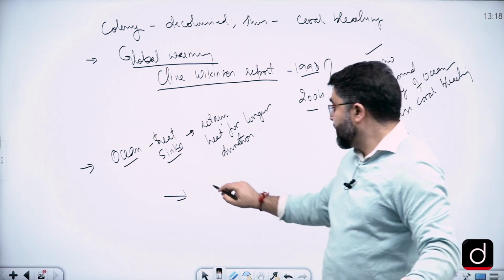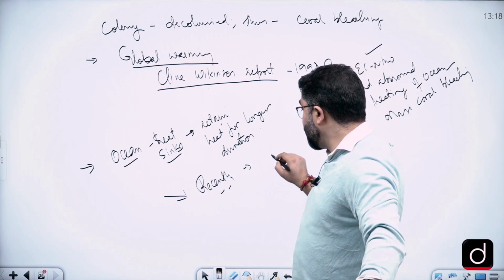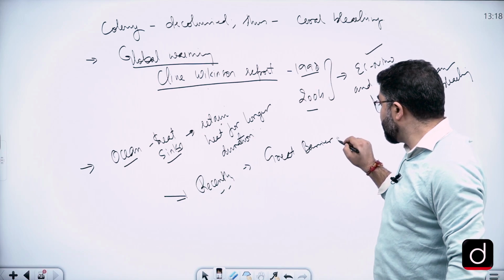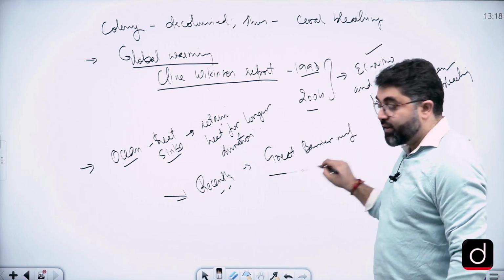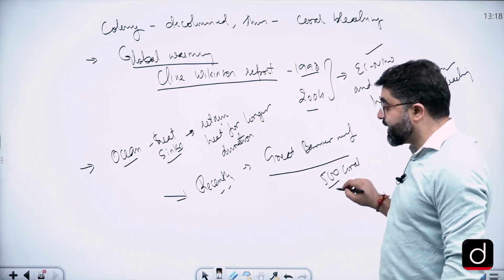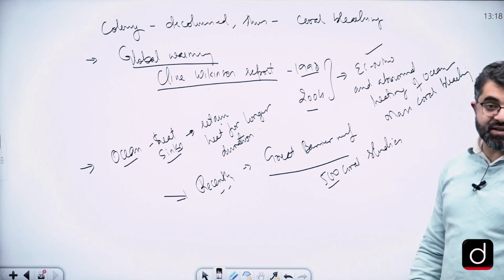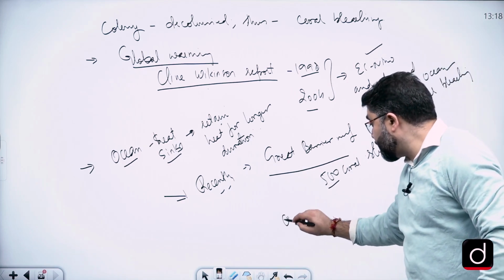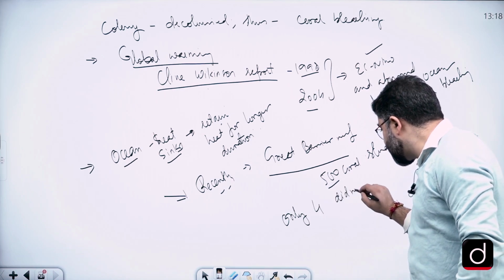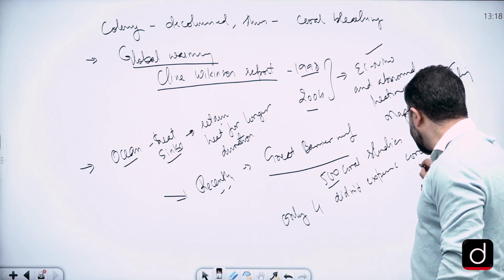Very recently, corals were studied in Great Barrier Reef. A recent study in Great Barrier Reef, where 500 corals were identified and studied, out of which only 4 did not experience coral bleaching.